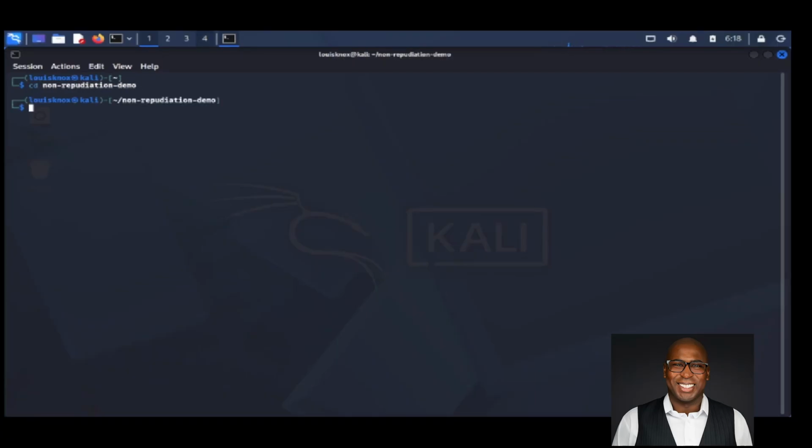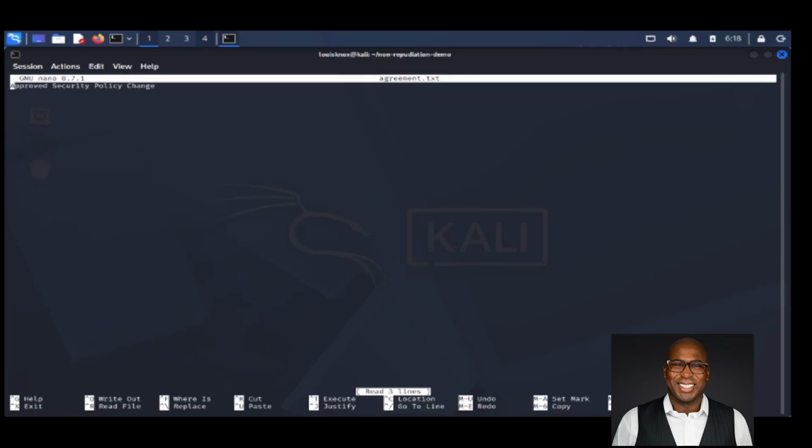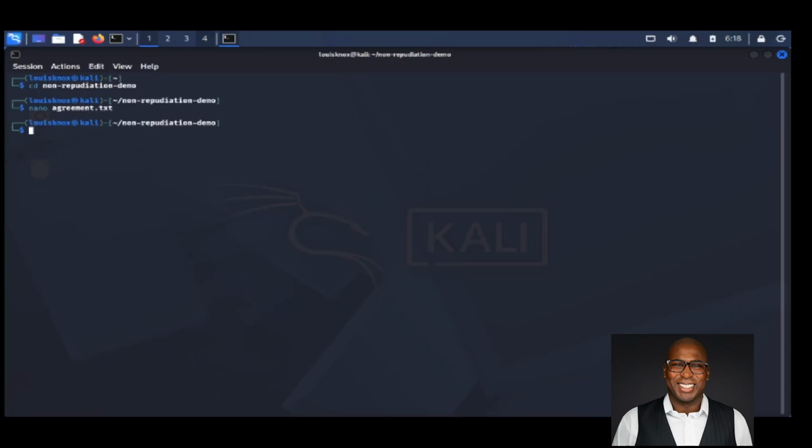I already have the project workspace prepared, so I'll move into the directory and walk through the signing process. Here, I'm opening a text file that will be used for the digital signature demonstration. As you can see, we have a simple policy approval message, approve security policy change. I'll save the file and exit the editor. Here's the original file before it's digitally signed.